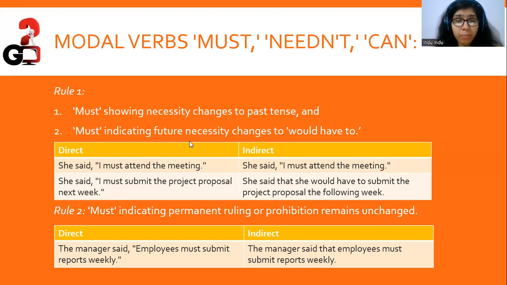Rule 2. Here, must indicating permanent ruling or prohibition remains unchanged. For example, if the manager said employees must submit reports weekly, the manager said that the employees must submit reports weekly. Here we are talking about a permanent ruling that the manager has given, so it will remain unchanged, right? It's must only here.